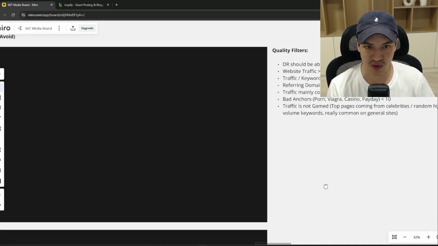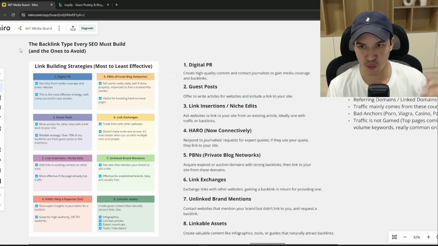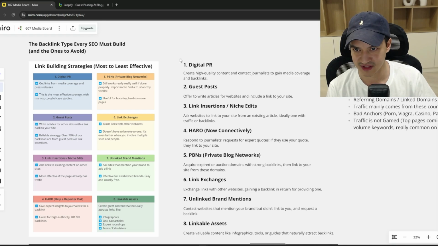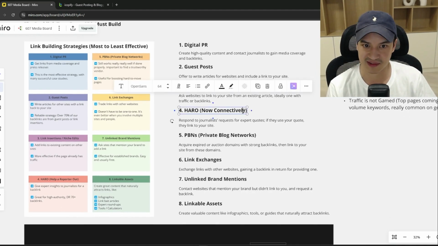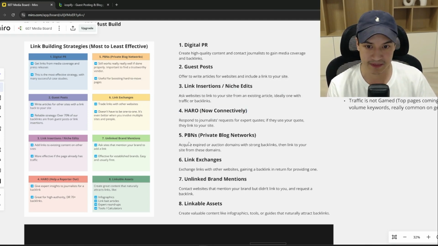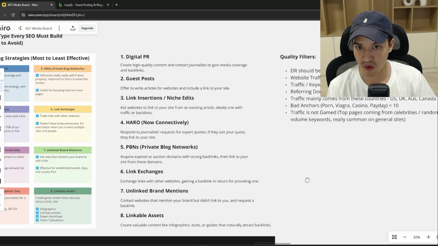So what type of links should you actually be building? And which link type is the one that I advise building a lot of these days? So these are the link building strategies that work really well right now, from most to least effective: Digital PR, guest posts, link insertions or niche edits, Harrow, well, now Connectively, but now they're also gone. Connectively's gone too. So you can use another site like Quoted. Then PBNs, link exchanges, unlinked mentions, linkable assets. These are all quality link building strategies, right? And if you use any of these link building strategies, you should get backlinks that pass the quality filters.